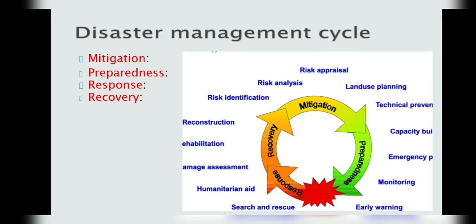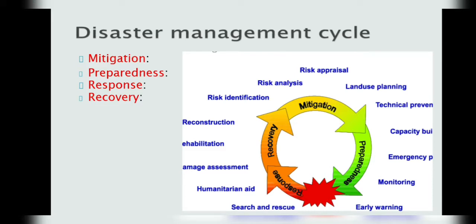Next is response. Initial action taken as the event takes place. It involves efforts to minimize the hazards created by a disaster. For example, evacuation, search and rescue, and emergency relief. Next is recovery.